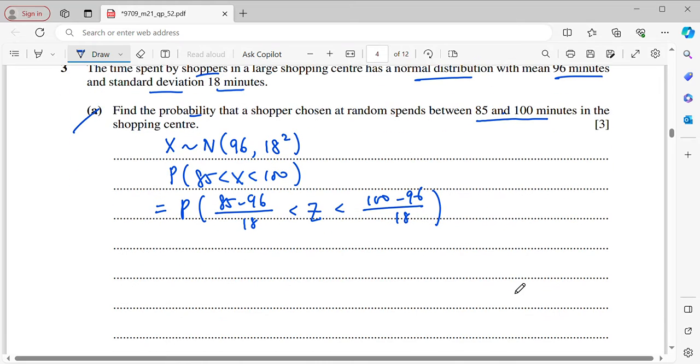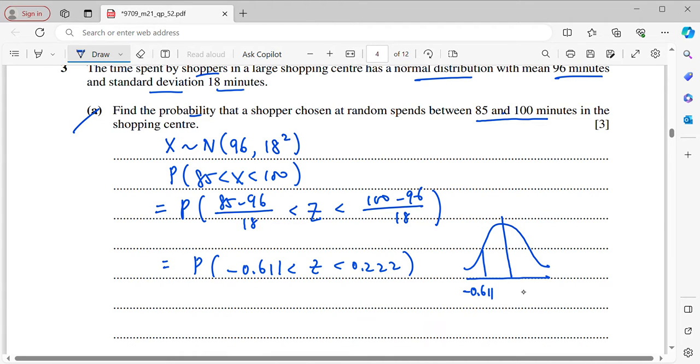Then when you simplify the values, you will get negative 0.611 and 0.222. Once you reach this step, it's compulsory for you to sketch a graph. Then you will see the region clearly. So it will be negative 0.611 to 0.222. So this is your region.